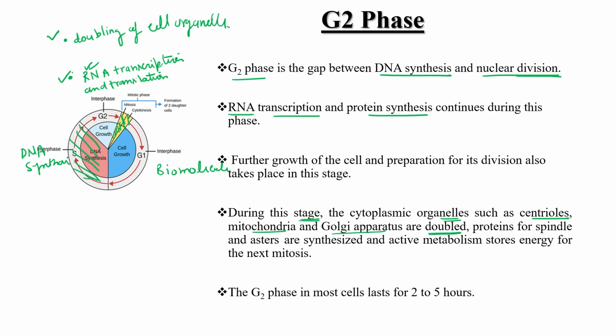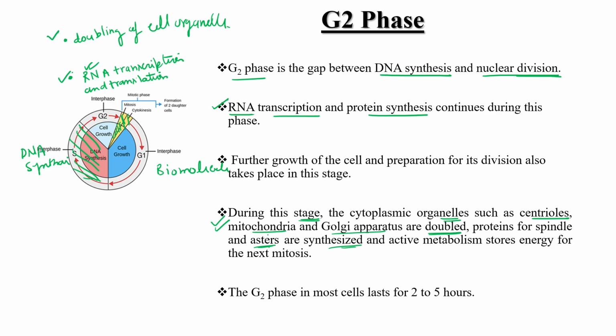First is RNA transcription, protein synthesis, and doubling of centriole, mitochondria, Golgi complex. Proteins for spindle and esterase are also synthesized. This one is required in mitosis, right? So these are synthesized. Active metabolism stores energy for the next mitosis.